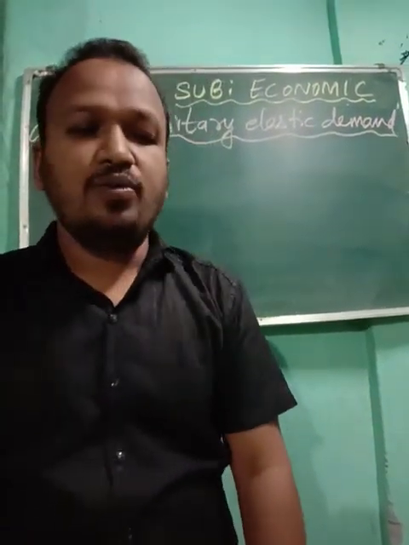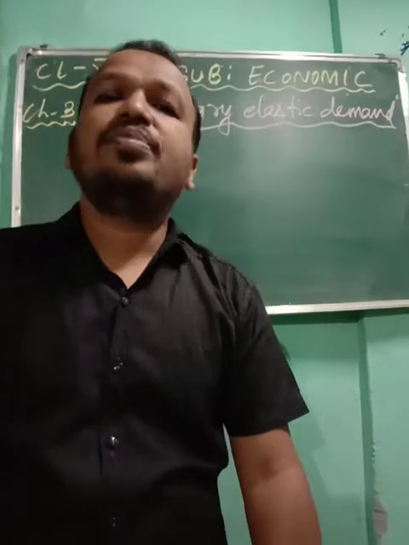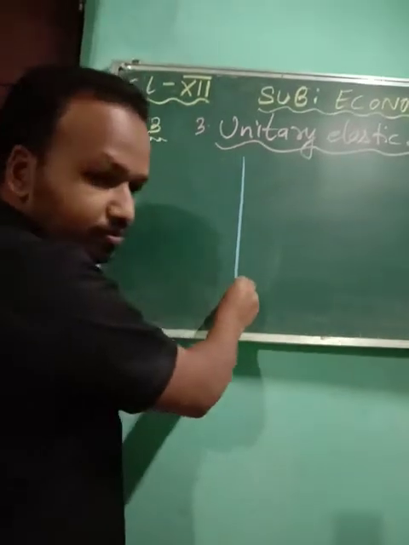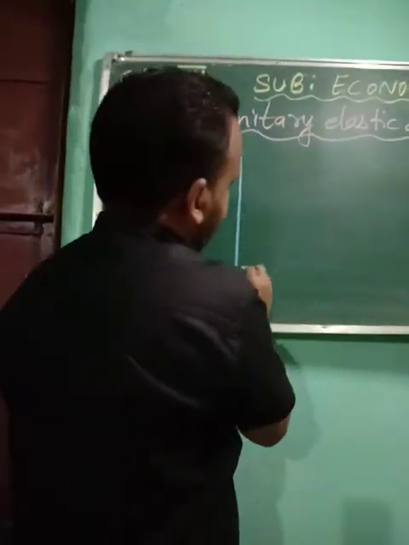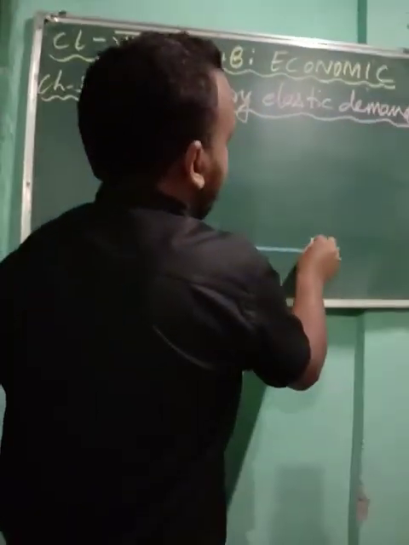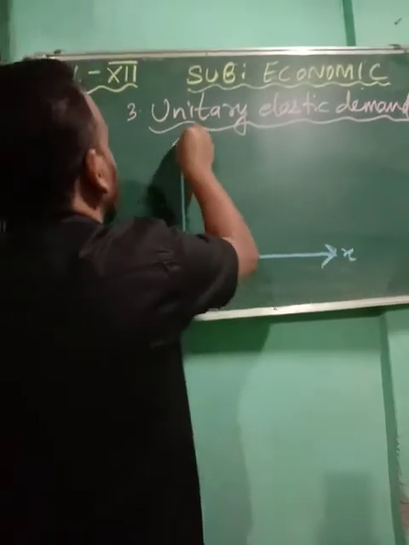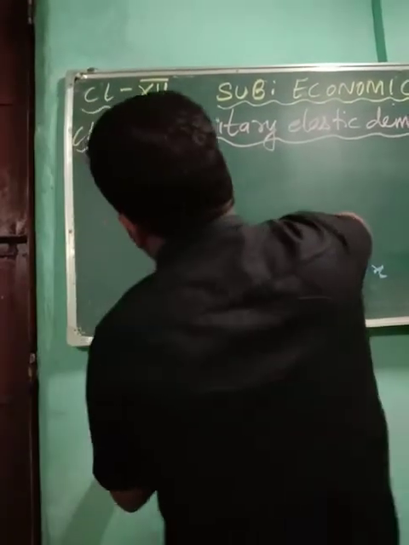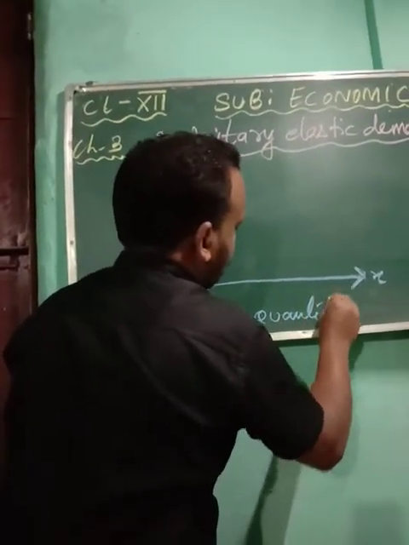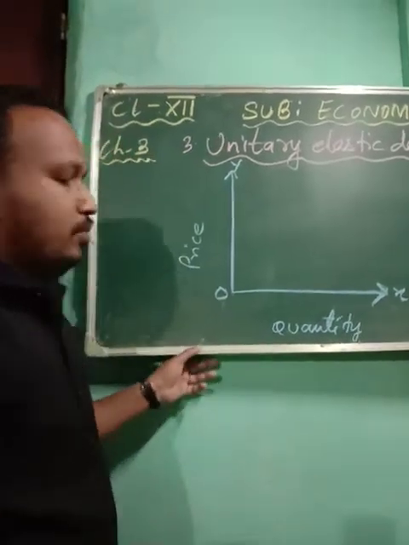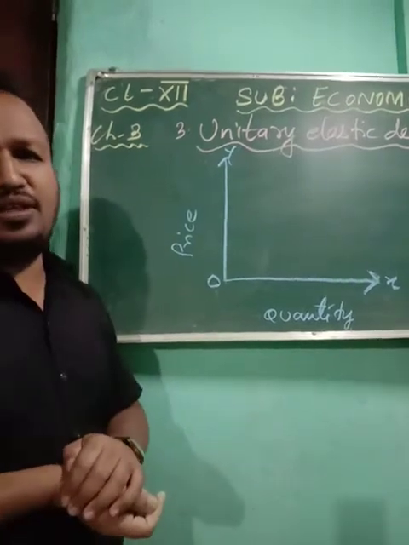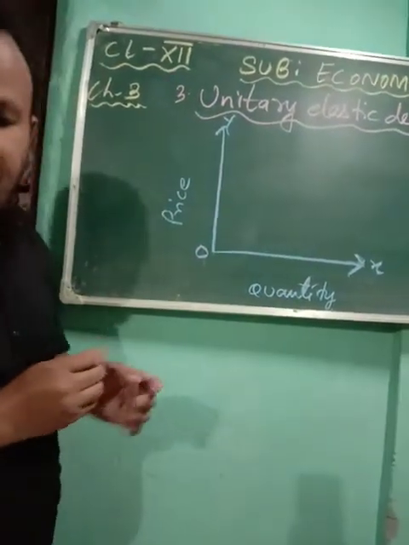Okay, now we are going to see the diagram. The diagram is also very easy. Now please look at the diagram. In the diagram, same as before, you will mention your x-axis, y-axis, 0, price, quantity. Here we are going to see that there will be the same change in price and the same change in quantity demand also.